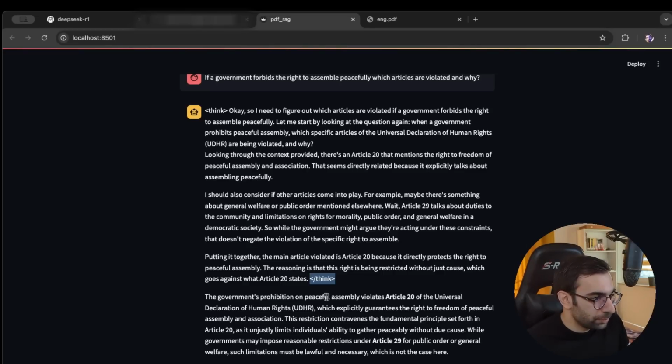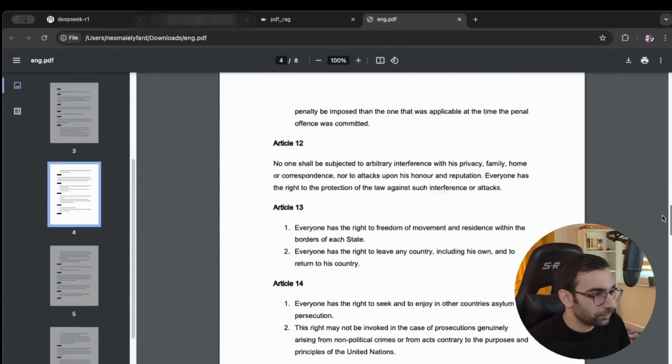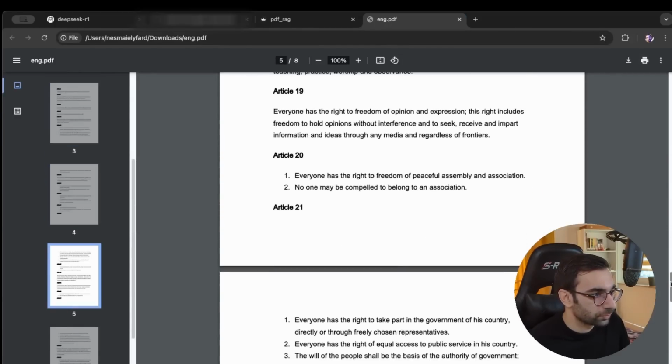The government's prohibition on peaceful assembly violates Article 20, which explicitly guarantees the right to freedom of peaceful assembly and association. And it's even saying that government has some rights to put some restrictions based on Article 29, but it needs to be lawful and necessary. So let's go and have a look at Article 20 and Article 29. Yeah, exactly. You can see that the answer is completely right.